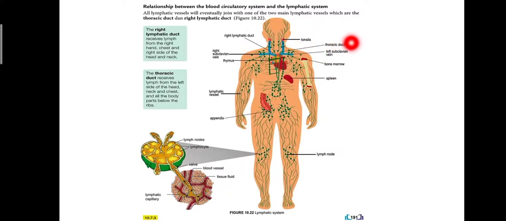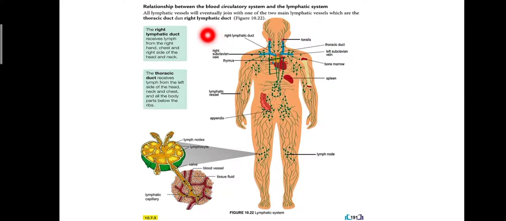Look at the line, thoracic duct connected to left subclavian vein, and then we have right lymphatic duct connected to right subclavian vein. Okay, so semua lymphatic vessel itu, all the lymphatic vessels will eventually join with one of the two main lymphatic vessels, yaitu thoracic duct or the right lymphatic duct.